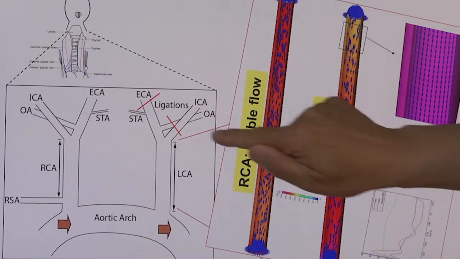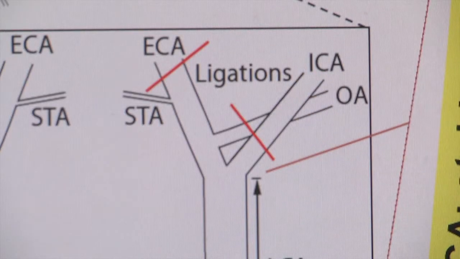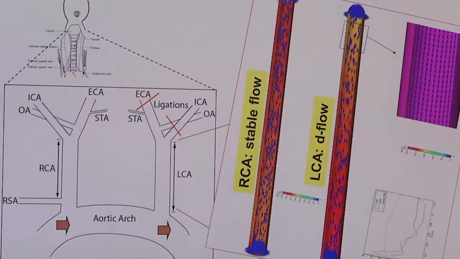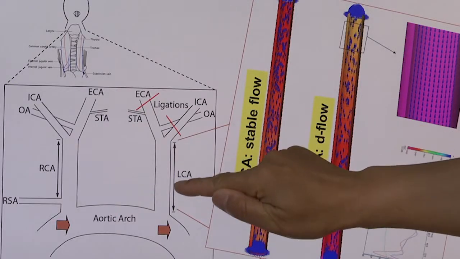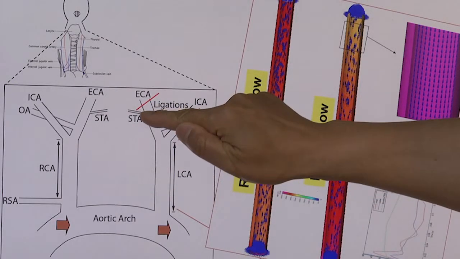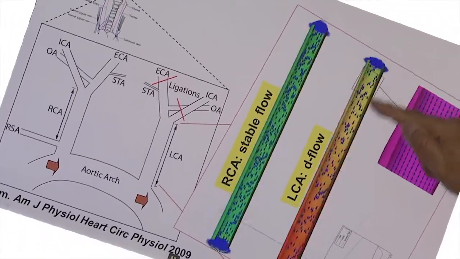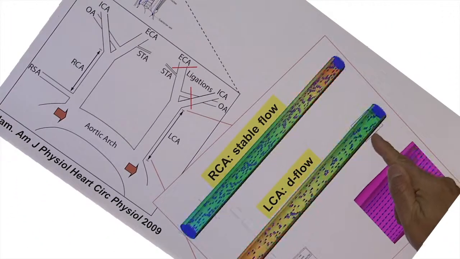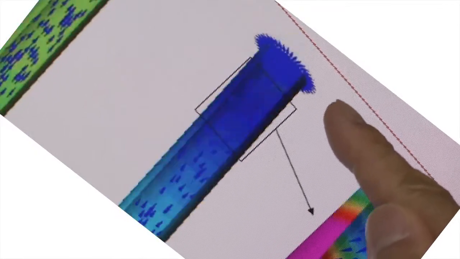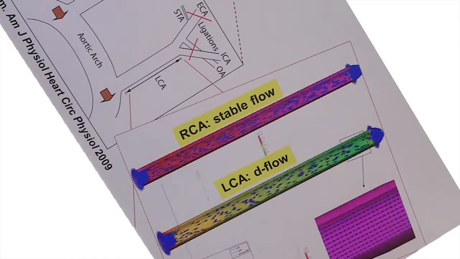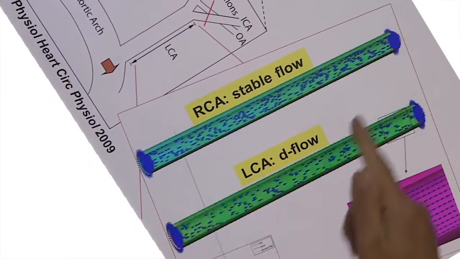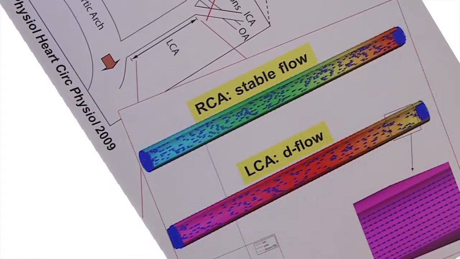This model involves ligation of 3 of the 4 small branches in the left common carotid artery. We left one branch open, the superior thyroid artery. This surgery then induces flow disturbance in the left side. As you can see, there's a brief forward movement of flow followed by reversed flow. On the right side, however, flow is always unidirectional.